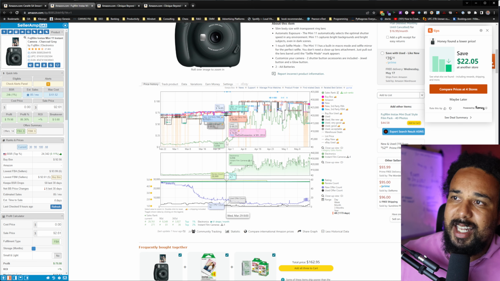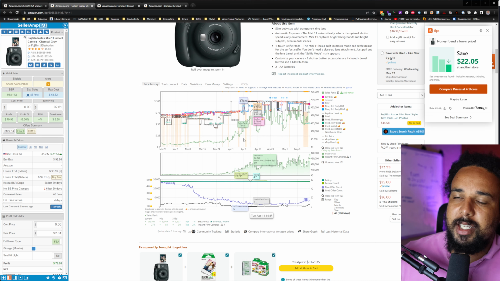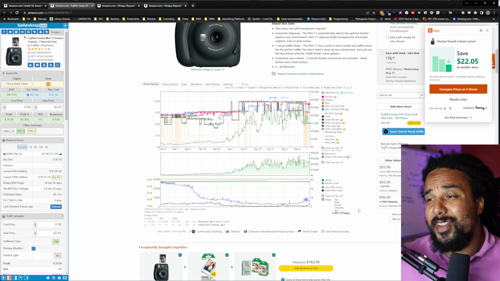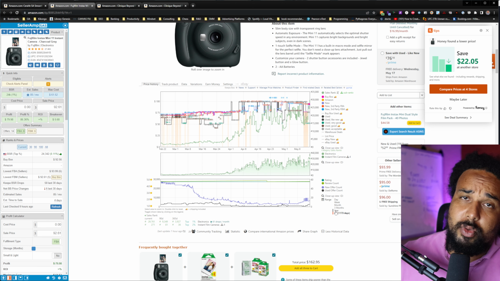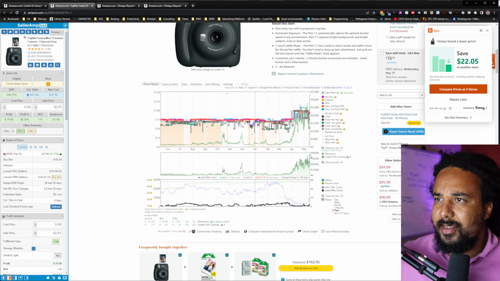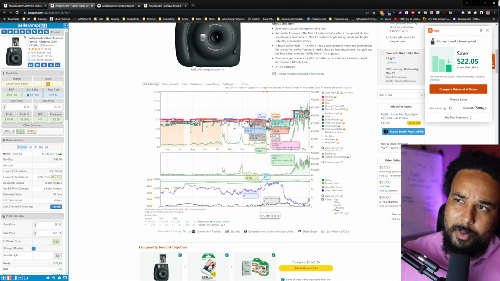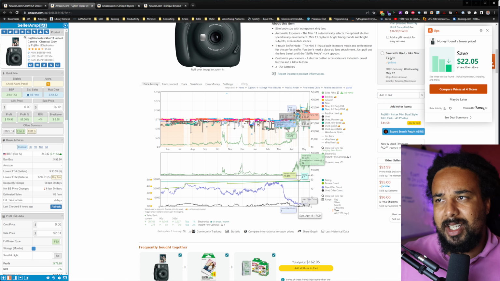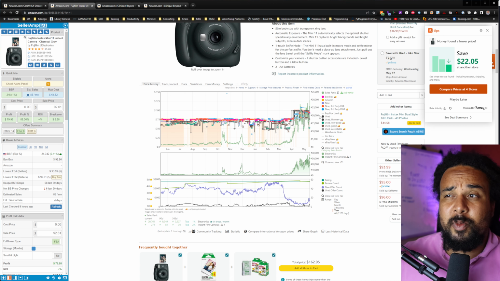If the product never sells that high, and if you just look at this, you can see the other green line, which is the sales rank, is going up. If the sales rank is going up, it means the product is not selling as fast as it used to, right? You can clearly see it on the 1 year view. So it's an abnormality. It is not normal that this product is selling at this price. It's probably selling, but super slow.